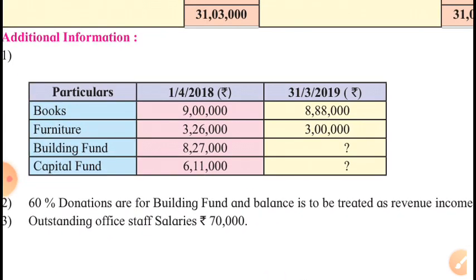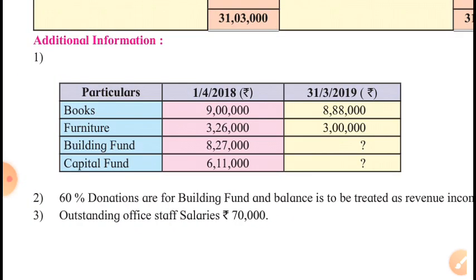In the first adjustment, depreciation is hidden on books and furniture. So not actually three, but four. I mean, adjustment of depreciation is also there, which is hidden in the first information. We will get it later on.